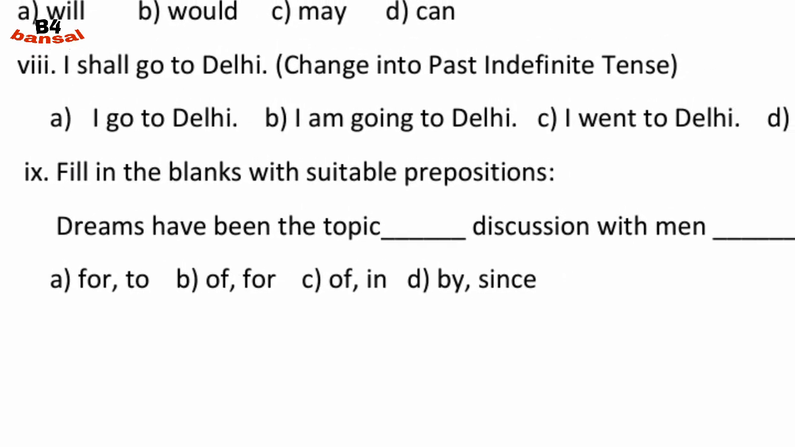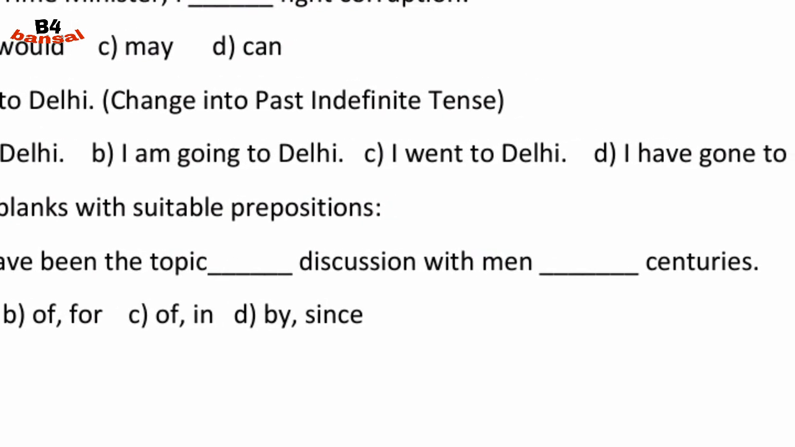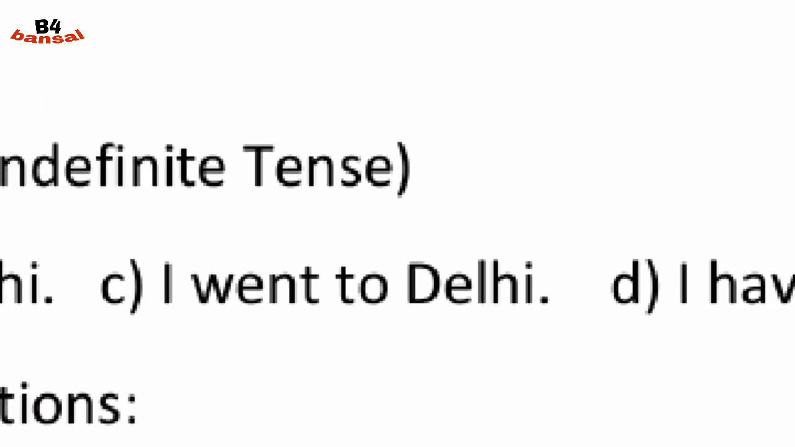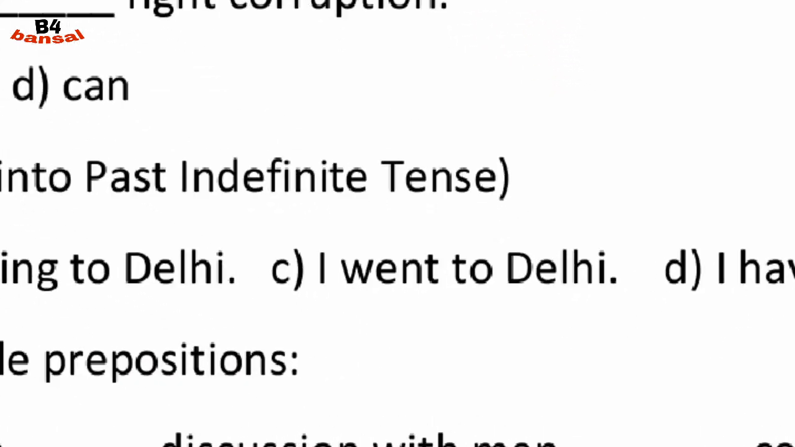I shall go to Delhi, change into past indefinite tense. We know that in past indefinite tense we use only second form of verb. So I shall go to Delhi, it is a future indefinite tense. So we will convert it into past indefinite tense with using second form of verb only. So second form of verb you can see where has been used. In first, no. In second, going, no. I went to Delhi. It is right because went is the second form of go. Go, went, gone. It is second form, went.